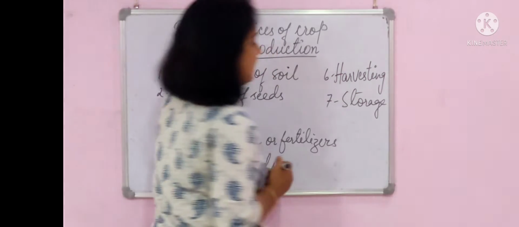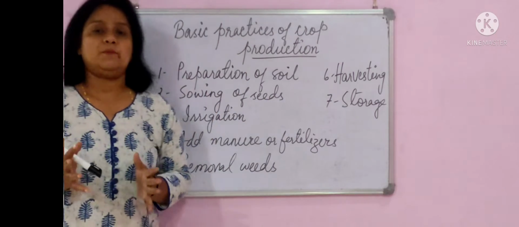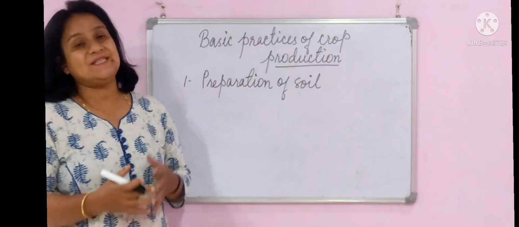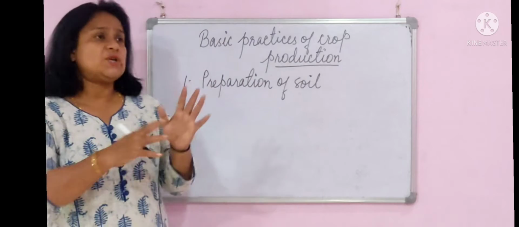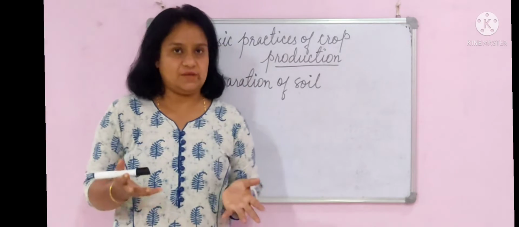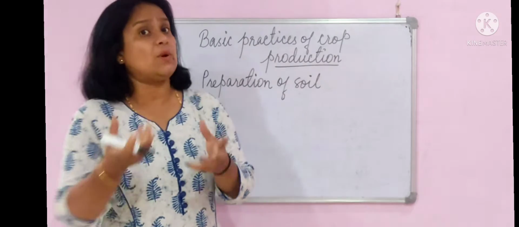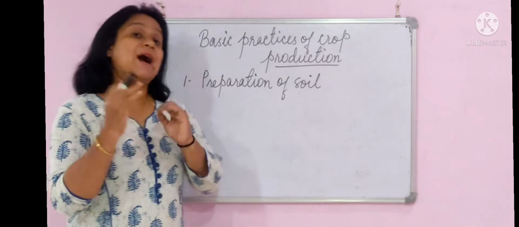So these are the basic practices, the basic steps followed for crop production. So let us now discuss what is preparation of soil, what all is needed for preparing the soil for crop production. Now you know, soil as such, it's a natural resource. So it may contain some hard pieces, it may contain some stone-like particles, it may be rocky, it may be dry, it may be uneven.